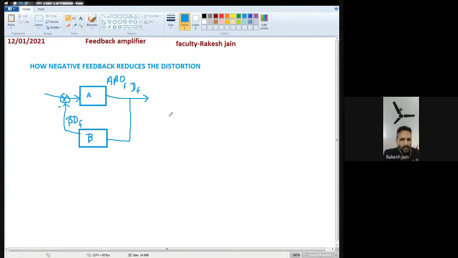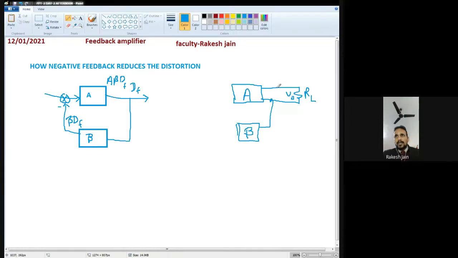You can also use the same voltage series feedback network. For example, let's suppose you have a gain of A, and this is your load resistance RL, from where you take the output V0. I just gave an example that instead of voltage series, you can use any example. Beta is connected here, and the input signal is applied.